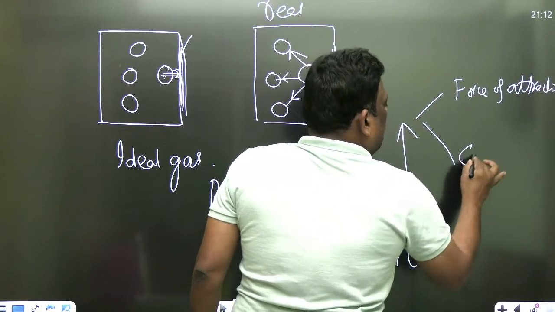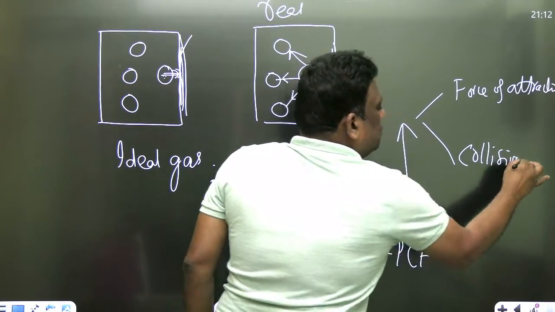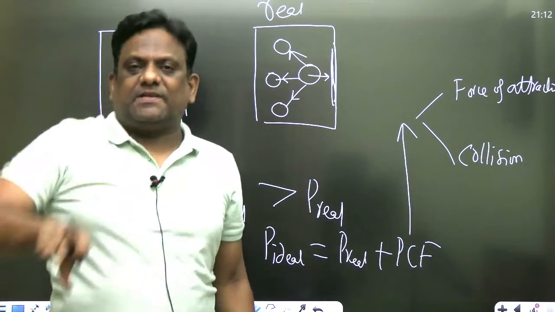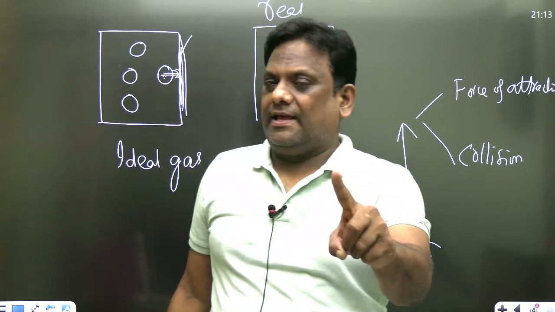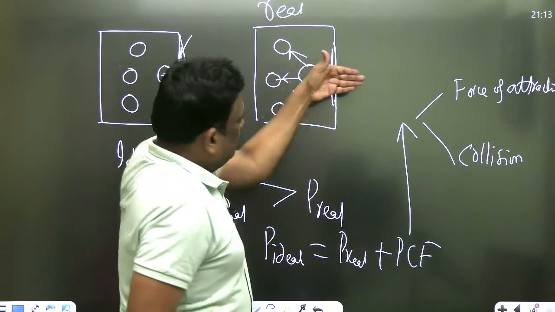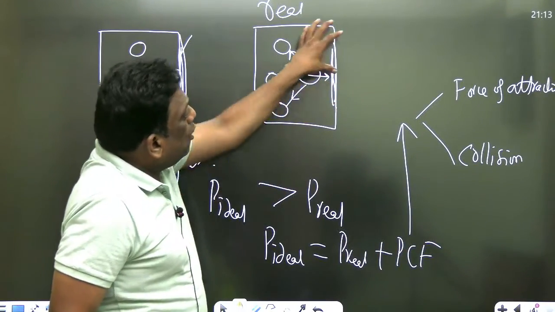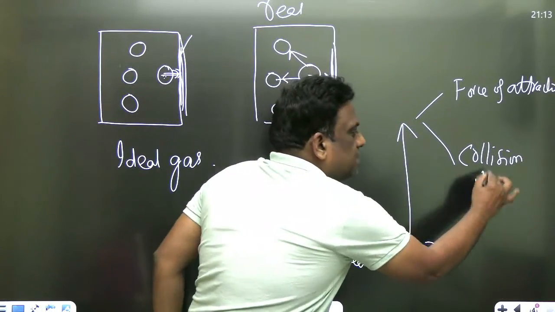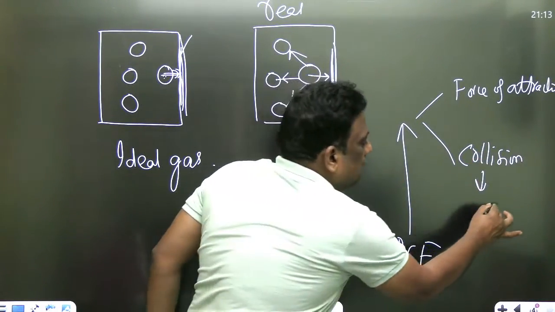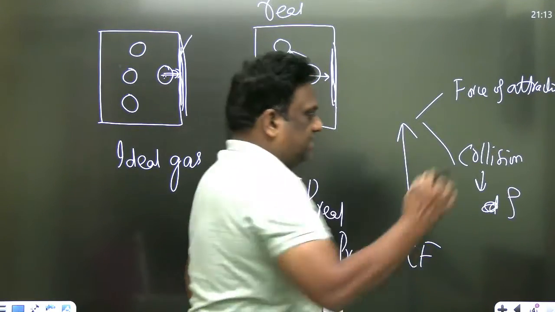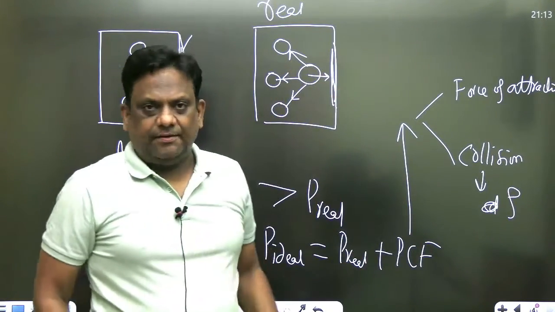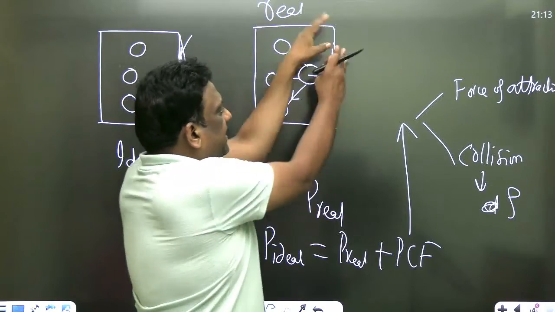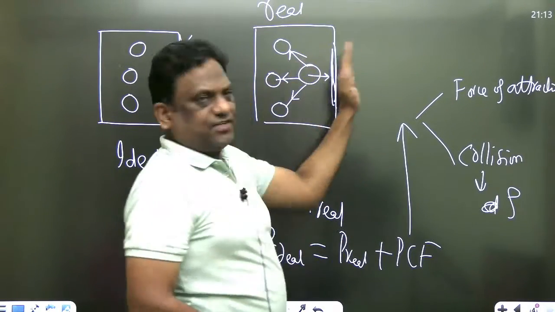and collisions. What do we mean by collision? Pressure is number of collisions per second. In fluid mechanics, I taught very clearly, pressure is number of collisions per second. If the density is more, more molecules will hit, thereby pressure will be more. So more collisions means more pressure. So it depends on density. Collisions will depend on density. If more molecules are colliding, if the density is more, more collisions, more pressure.